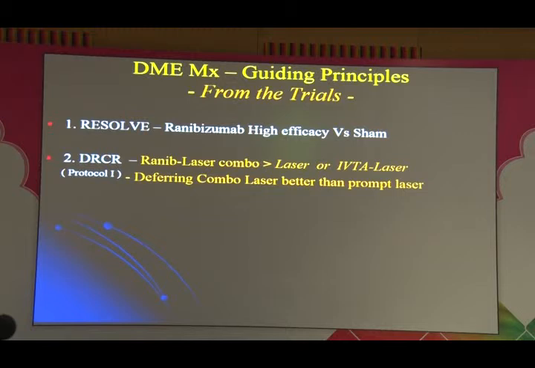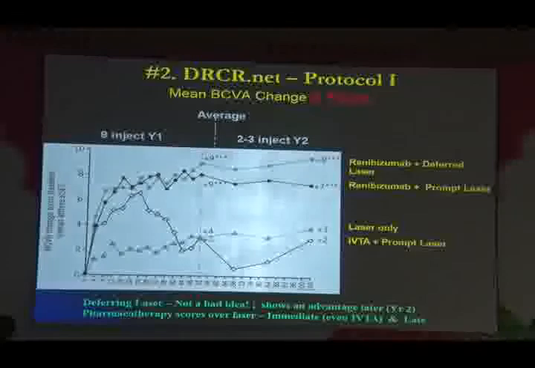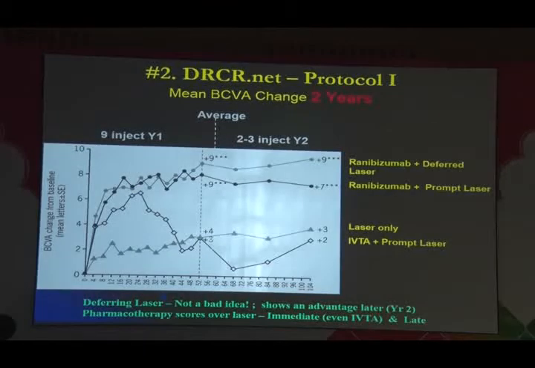That was also shown. All right. Now, this graph shows us that at the mean equity change at 2 years, ranibizumab deferred was definitely better than prompt laser, which is far better than these two. So deferring laser is not a bad idea and shows an advantage at year 2. And pharmacotherapy definitely scores over the laser invasive form.